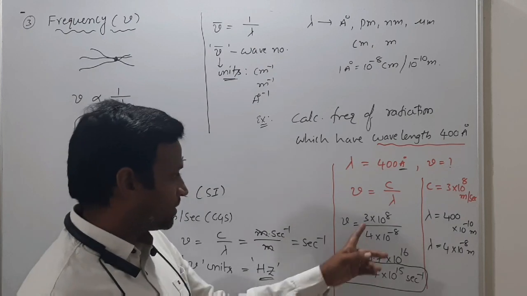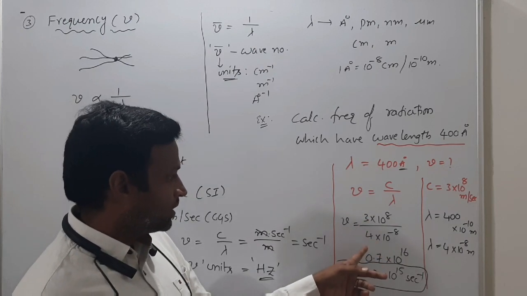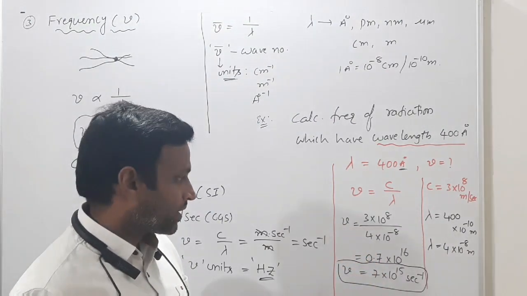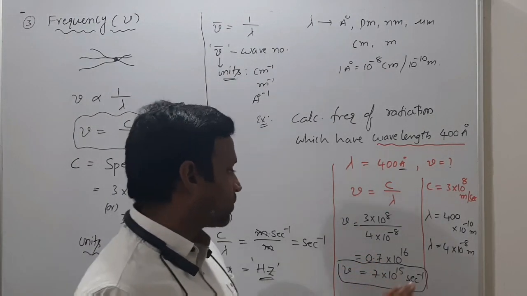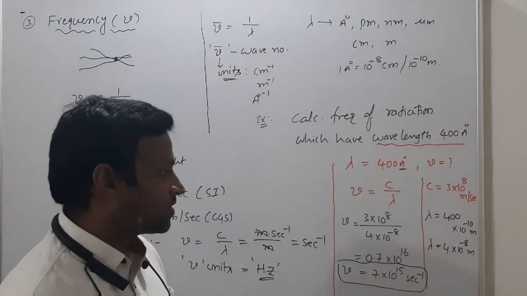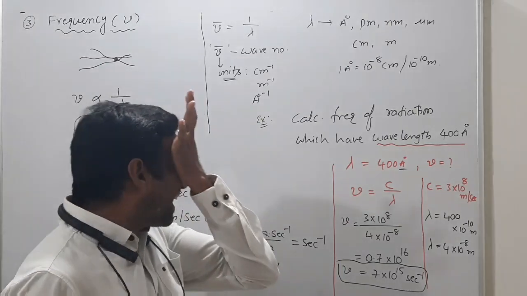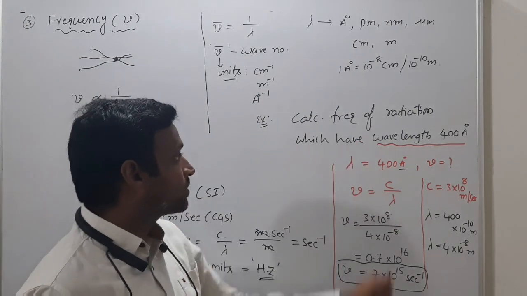Approximately I have written. So 3 by 4, 30 by 4, 4 sevens. In that way you will get 7 into 10 power 15 second inverse. Got it sir? So you have the frequency units also, and this is how to calculate frequency here.